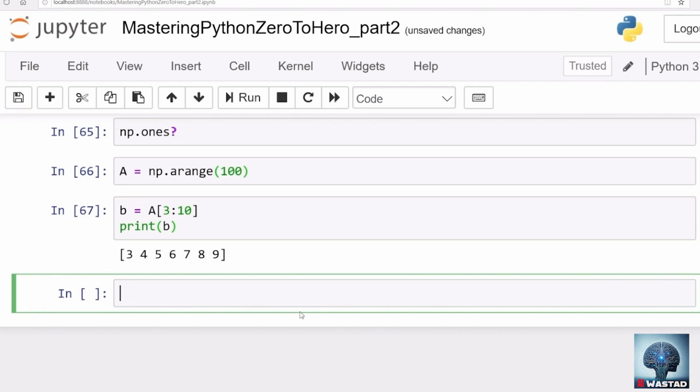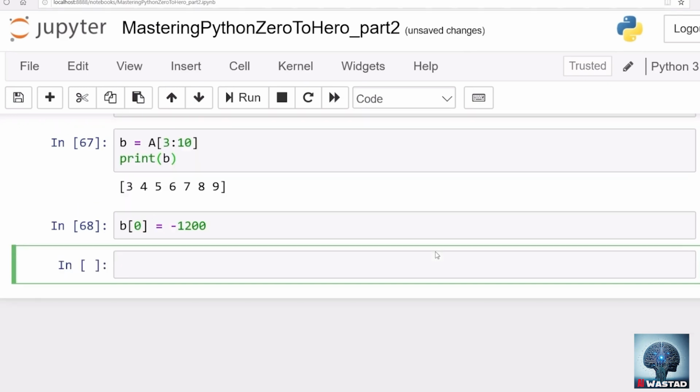Now I'm going to change the contents of B. This NumPy array is mutable. You can change the elements inside, no problem. So I'm going to change one element in B. Let's say I change element number 0 in B, which is 3, and I'm placing -1200 there. That's it. Now the contents of B have been changed.